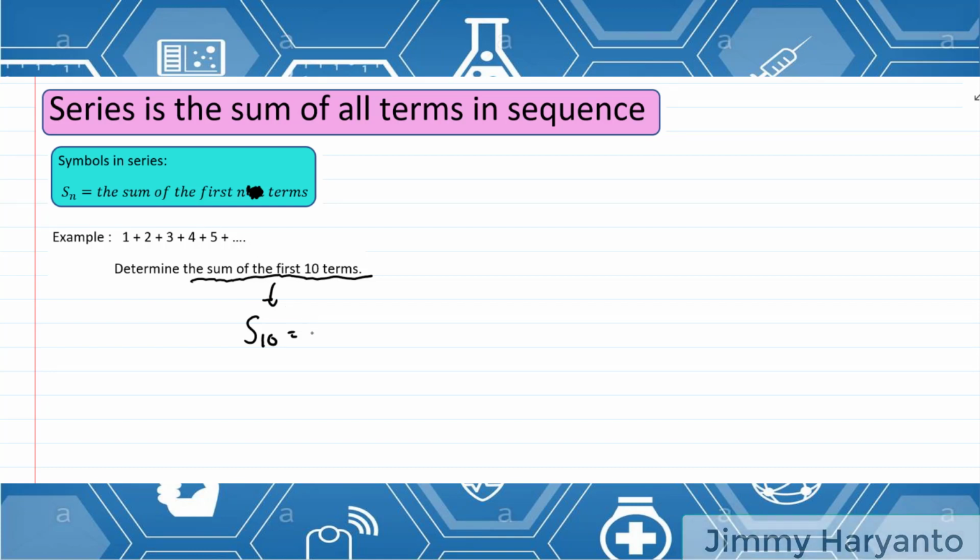So we have to add from the first term until the 10th term. I have to add 1 plus 2 plus 3 plus 4 plus 5, and then continue. The next will be 6, 7, 8, 9, and 10. So I have to add them all together. The result is 55. So the sum of the first 10 terms will be 55.